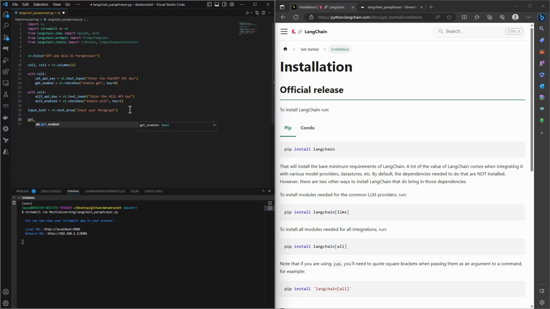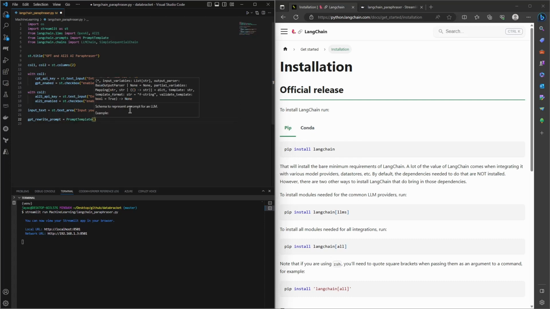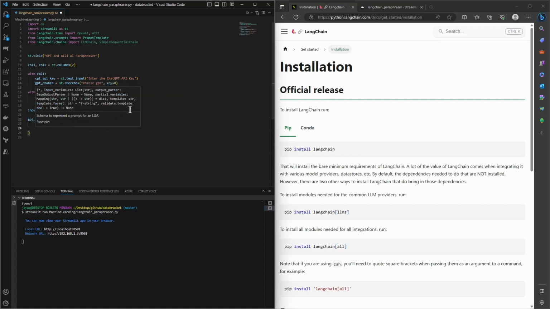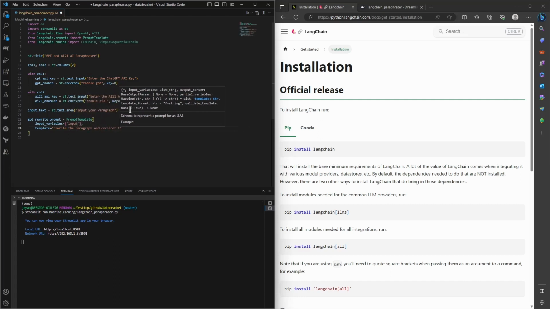Let's create a GPT rewrite prompt. So this will be our template for GPT prompt. So this prompt template will accept basically two things. One is input variables, like what are the input variables that you want the prompt to receive. Like we can call this input, or you can name it anything you want, and you have to pass the template. This template will be the predefined prompt, like rewrite the paragraph and correct the grammar mistakes.